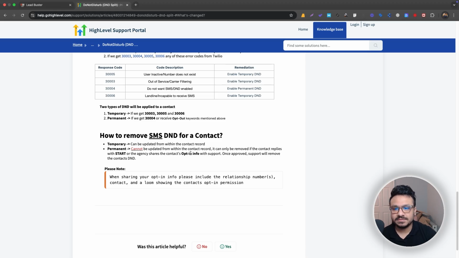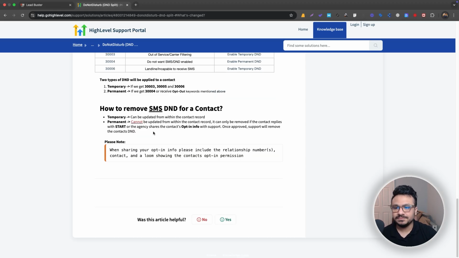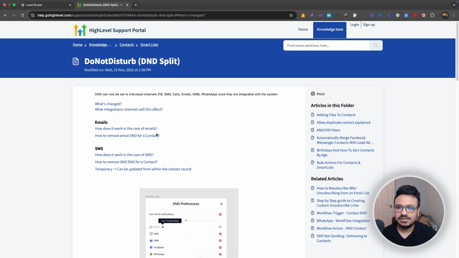If you contact support and say this person has again opted in or agreed to receive communication via SMS, then support will have to approve it, and then they will turn off DND on their side, because we will be using LC phone, right? Basically for Twilio, it has to be handled from Twilio's side. So that's basically it, guys. That's how DND works nowadays.